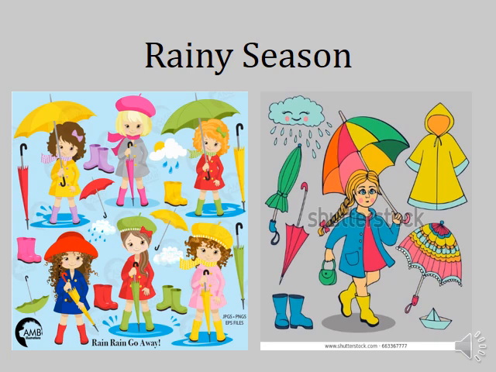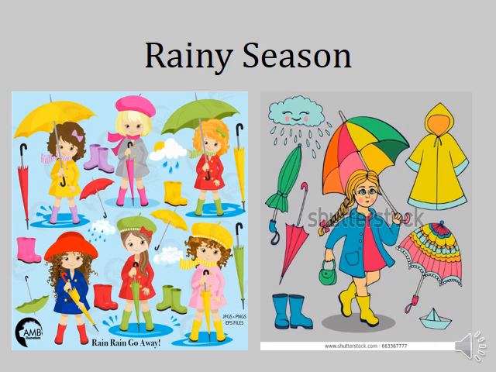What is rainy season? When it rains for a long time, we call it a rainy day, right? And when it rains, the clothes we wear get wet. So we wear a raincoat, or we carry an umbrella to keep ourselves dry.